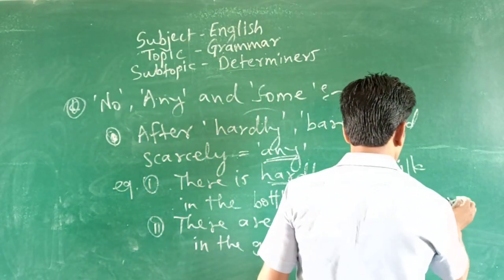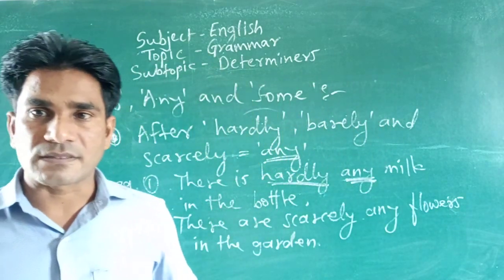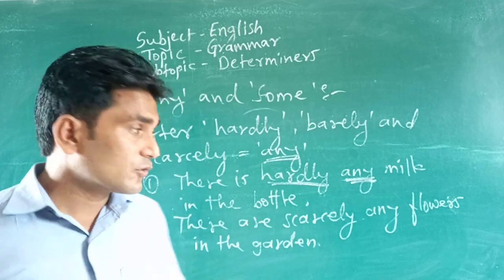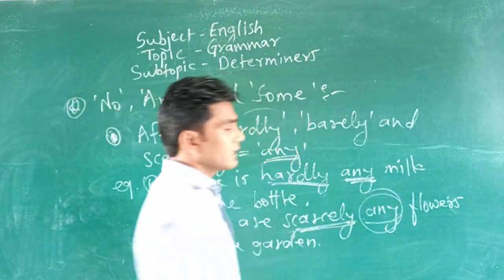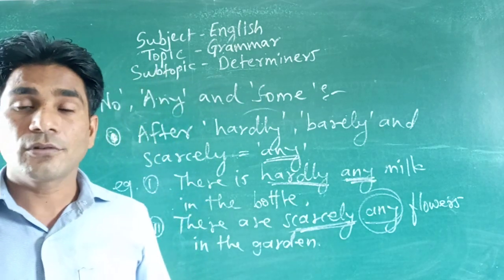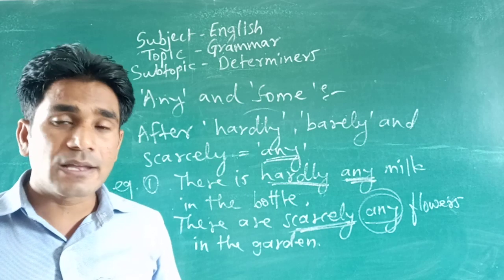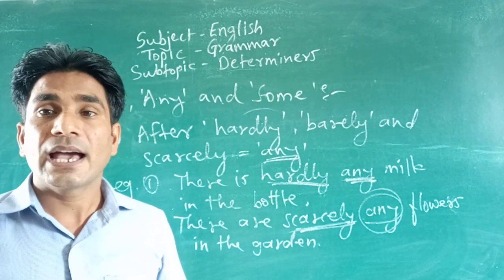Okay, there are scarcely any flowers. Okay, any flowers. Look at there. So here with scarcely we can use any. So same there, as I told you, hardly, scarcely and barely. These three words can carry with them any.